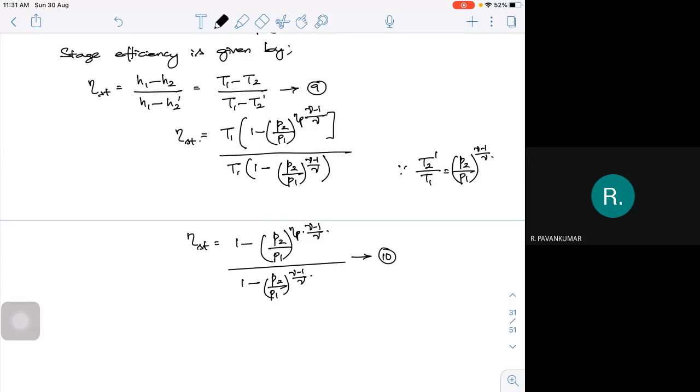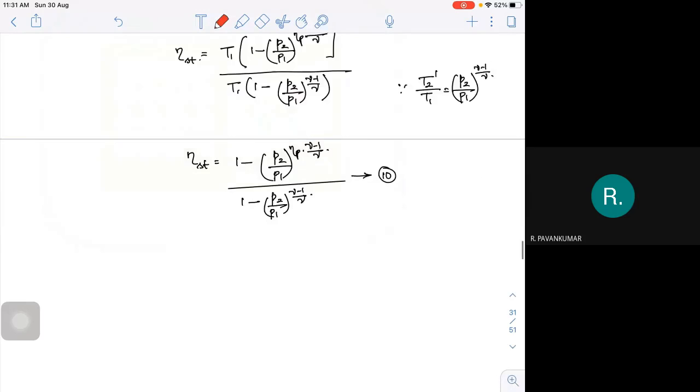Now look at this. So you have the P2 by P1 as the pressure ratio.